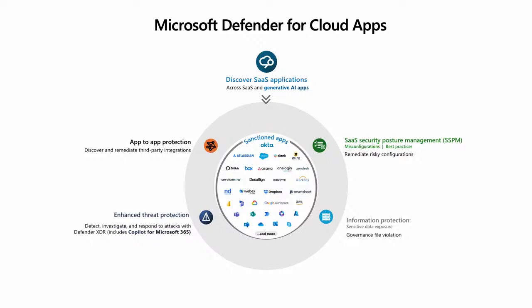It's a big vector of attack that is happening right now. Any application that connects to another application, whether it's using the OAuth protocol or other protocols, and requires access to your current applications, to your Office, to your Salesforce, we're also able to detect that and detect when it's malicious, so you can prevent that. This is just a very quick overview of Defender for Cloud Apps. We could spend an entire hour talking about this, which we're not going to do today. Today, we will focus on how to protect your generative AI applications.